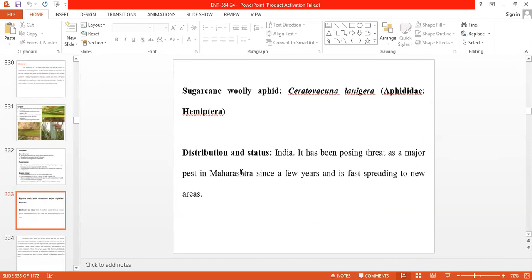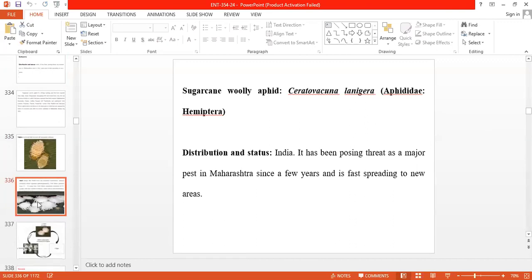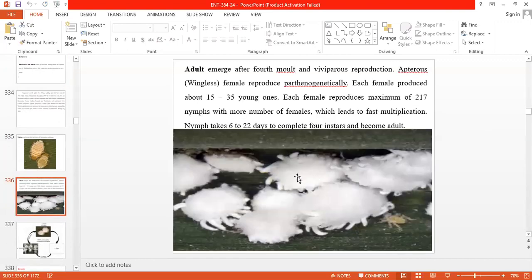So why is it called a woolly aphid? Anybody can say? Wool like covering on their body. So whitish cottony wool like covering on their body. So these are the woolly aphids. That's why it is called a woolly aphid. Whitish cottony wool like structure develops on their body.